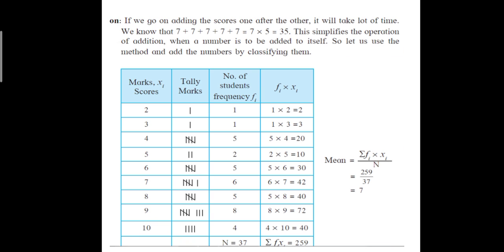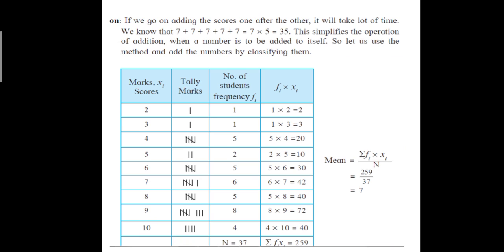Now a symbol is shown, that is called sigma. Sigma Fi into Xi. Sigma means sum of. Sum of Fi into Xi is equal to 259. This symbol is known as sigma, or it is also known as sum of. So now mean can be calculated. Now mean is equal to sigma Fi into Xi upon N.